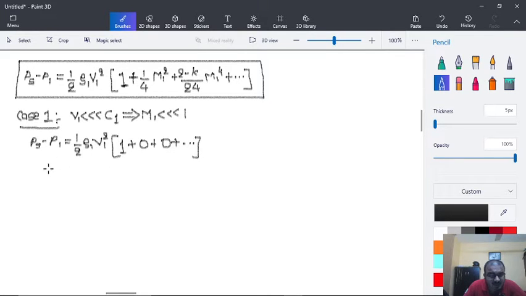Finally, what we get is Ps minus P1 is equal to half rho 1 V1 square. So Ps is equal to P1 plus half rho 1 V1 square. That will be the final equation in such a case.